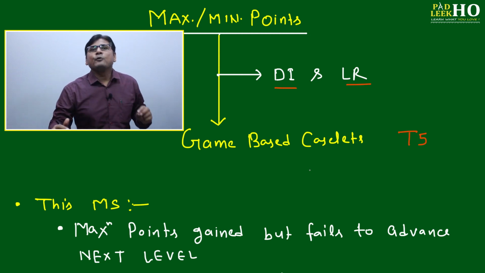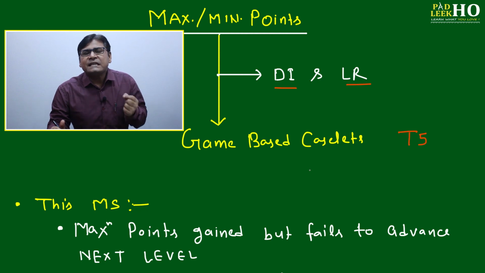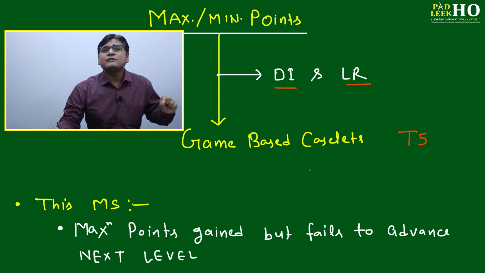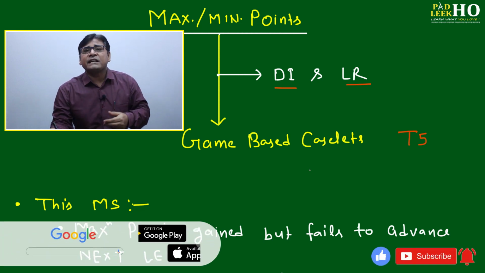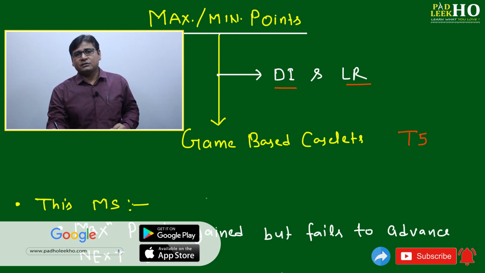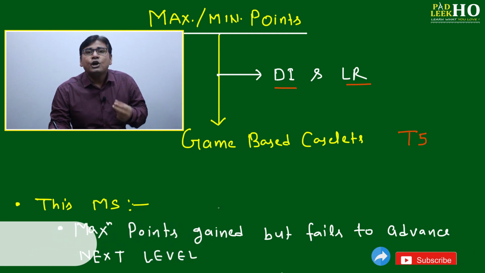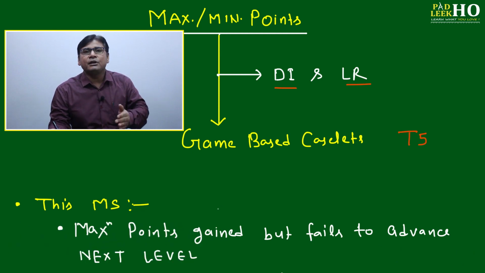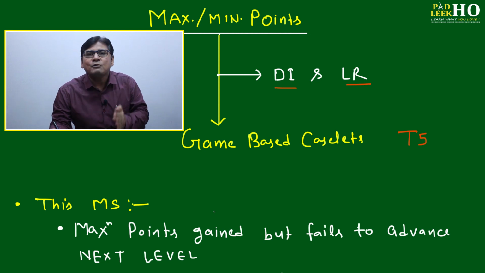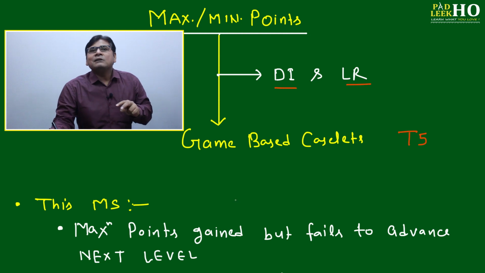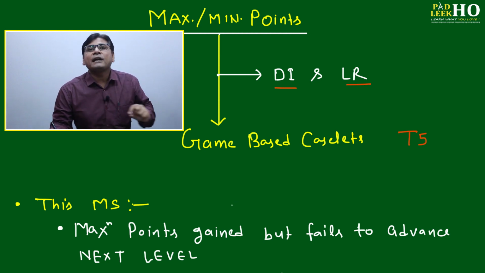In this master stroke I am going to deal with a very typical, but very confusing, type of question: how to find the minimum points and maximum points for a team to qualify for the next round, and for disqualifying from the next round. Just try to understand, it is contradictory. What is the minimum point for any team to qualify for the next round, maybe from league level to semi-final level, or what is the maximum point at which a team is disqualified from league level to semi-final level, or from the present level to the next level? Both are contradicting.